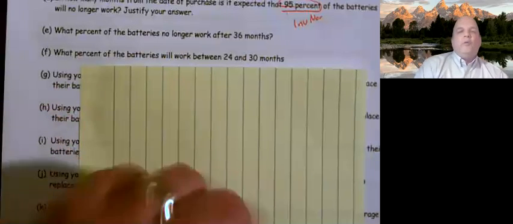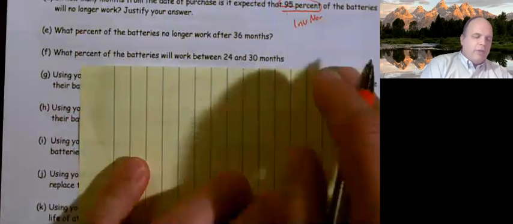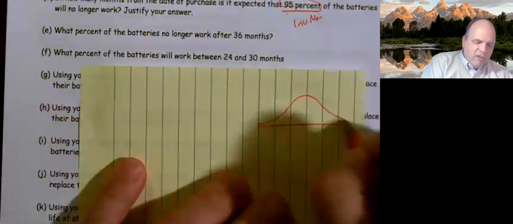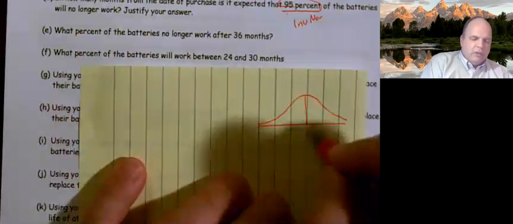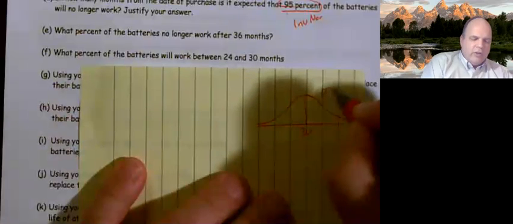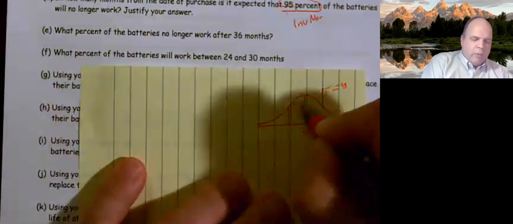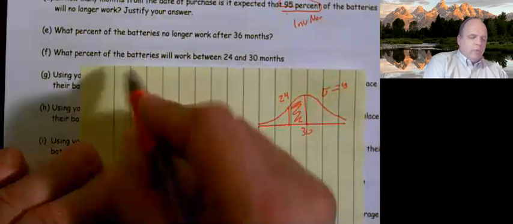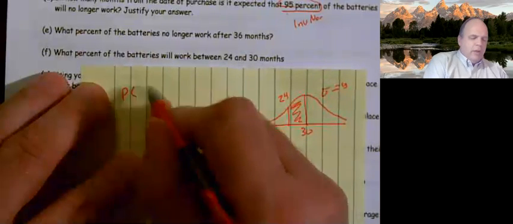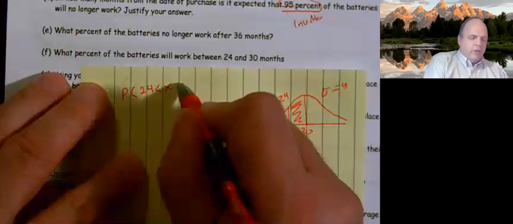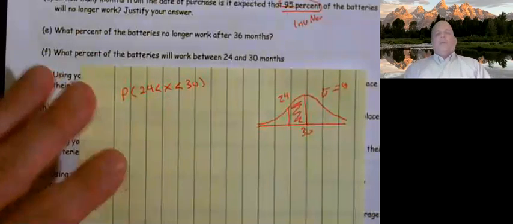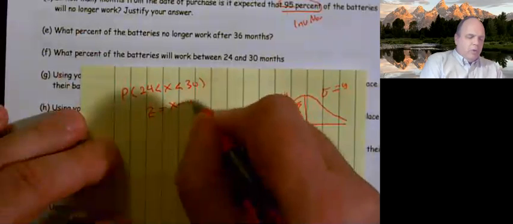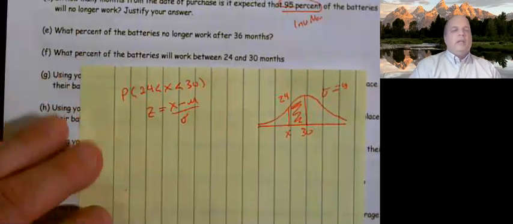Okay, so what percent of the batteries will work between 24 and 30 months? Well, this is kind of nice. Once again, our mean is 30, our standard deviation is 8. We're interested in this shaded area, so we want the probability that 24 is less than X is less than 30. That's what we're looking for. Now, Z equals X minus mu over sigma, because that's habit. We should be writing that down every time.